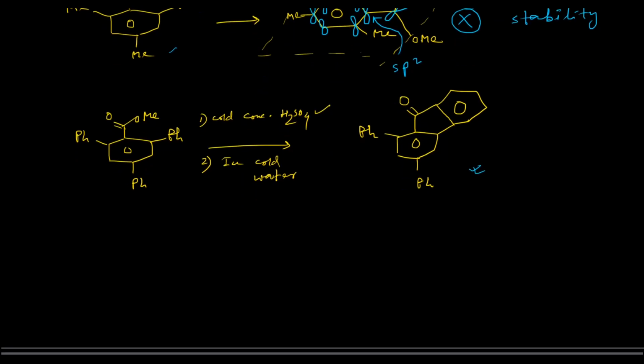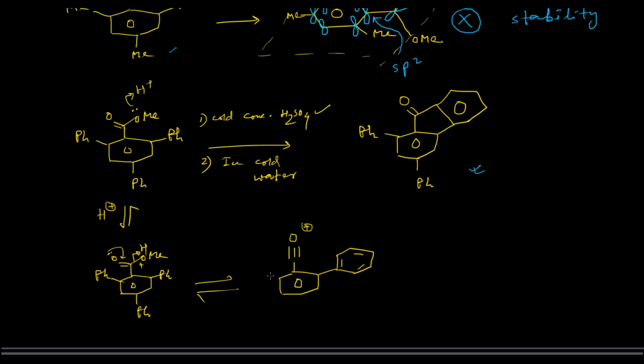As you know, the first step will be the protonation of this sp3 hybridized oxygen atom, and then the acylinium cation will form. So this is our acylinium cation. Here are 2 phenyl groups. And now instead of undergoing a nucleophilic attack by the water molecule to produce the corresponding acid, this phenyl ring will attack this acylinium carbon center, and thereby it will produce this particular intermediate.